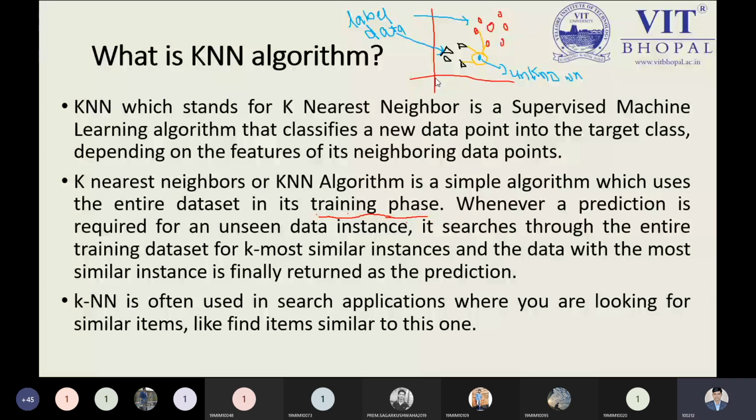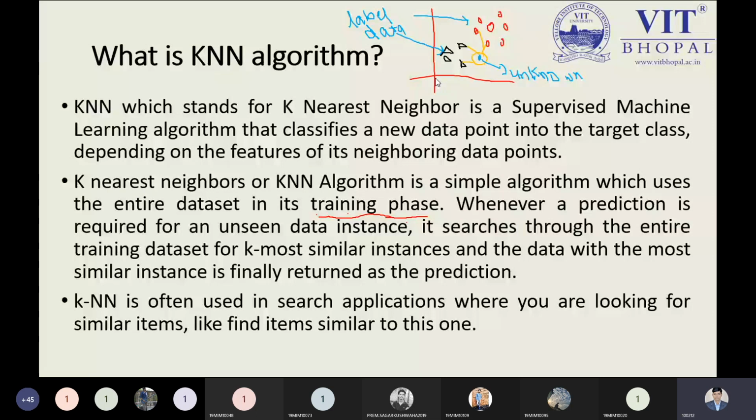Let me remind you once again: we have already discussed logistic regression and support vector machine, following binary classification. For solving this problem with KNN, we also use binary classification data rather than multi-class data. This binary classification data is also known as the output, and we have one output level. This is just the idea about the KNN.